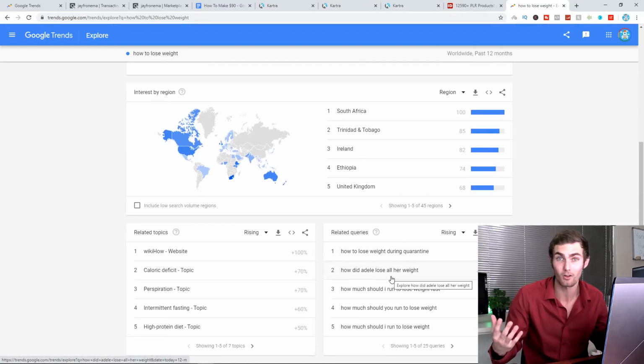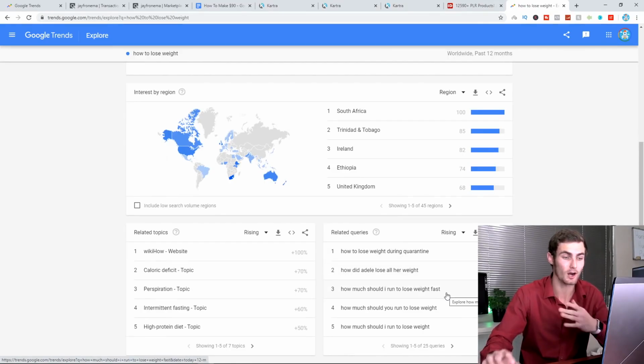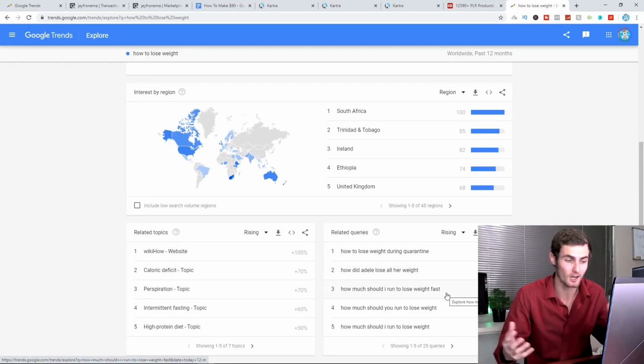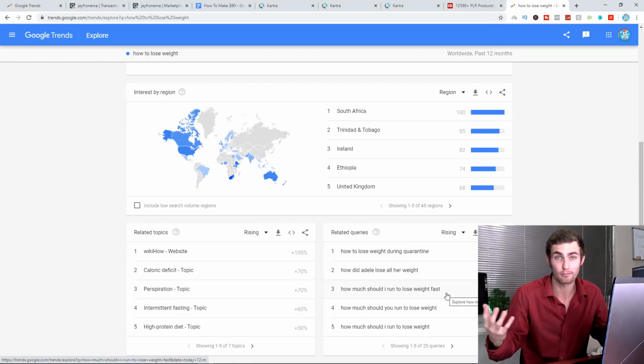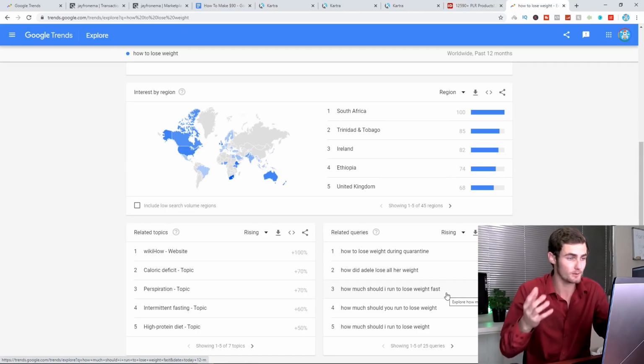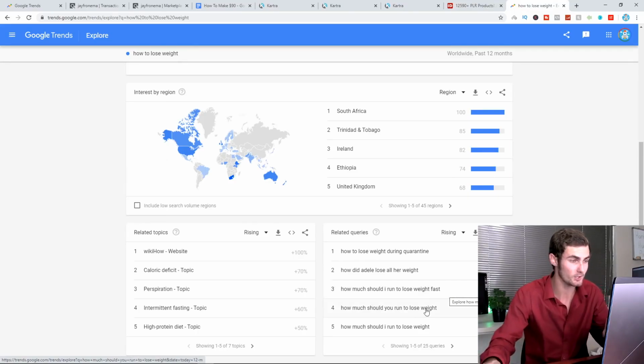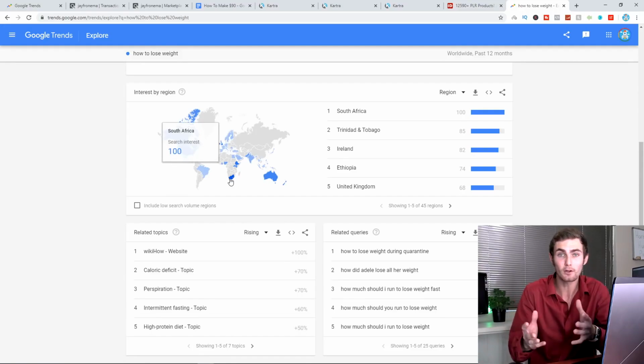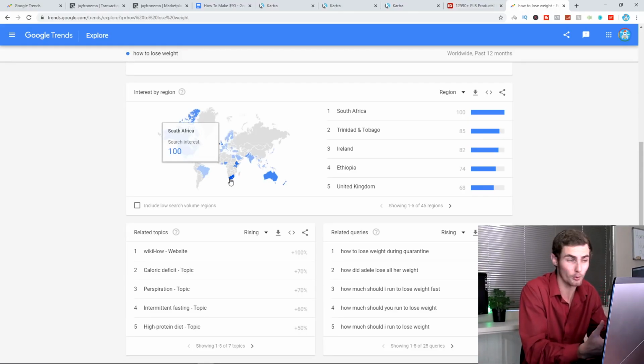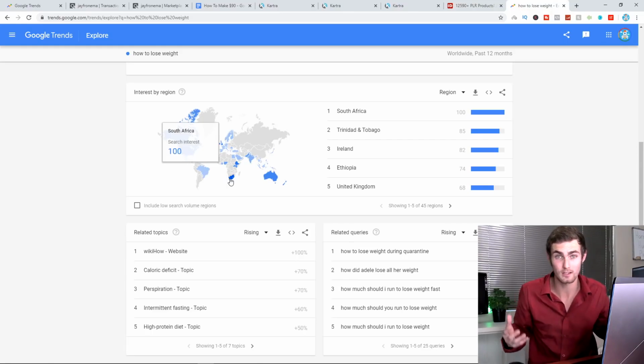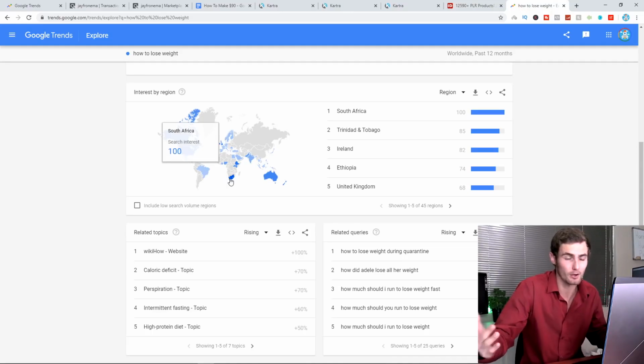You can even see here, how to lose weight during quarantine. How did Adele lose all of her weight? How much should I run to lose weight fast? How much should you run to lose weight fast? These are all keywords that are trending right now, as you can see in the various different countries. And we are going to leverage this to blow up sales with a specific affiliate product in the weight loss niche. So I've got this entire video set up.